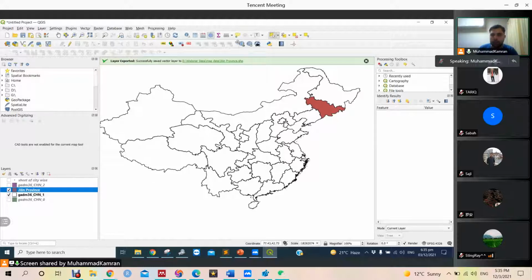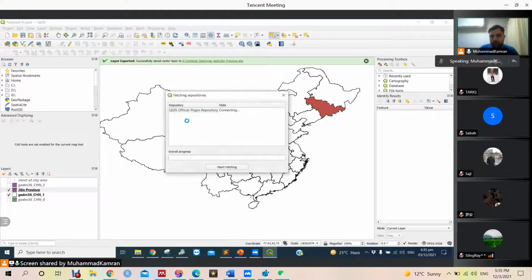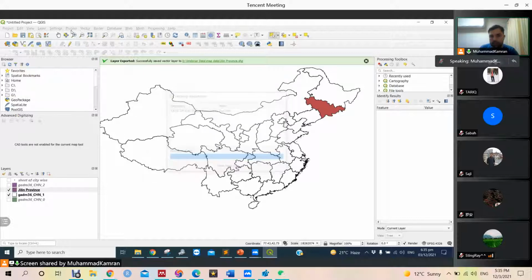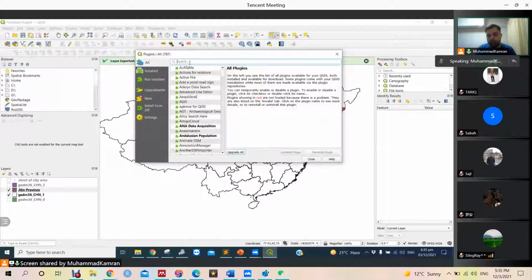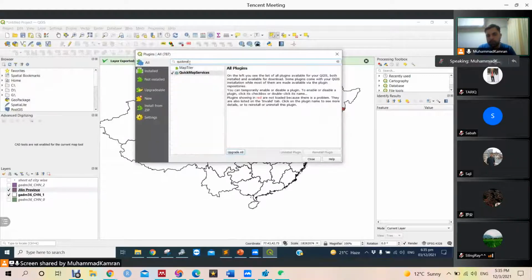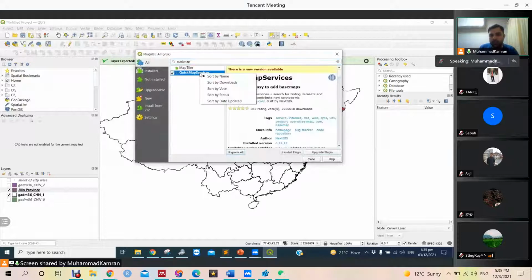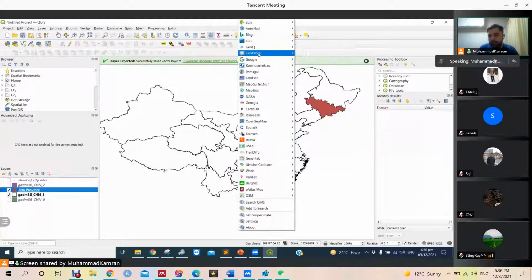Then we will go to a plugin. When you install your QGIS, you will go to the plugin repository. This is a very important repository in every work. So we need to find the QuickMapServices plugin. This plugin is very useful to obtain background datasets. I have already installed it, so you just type quick map plugin and then click, and here we will have an install button. So we can install this plugin, and after it's installed we will find this button here.